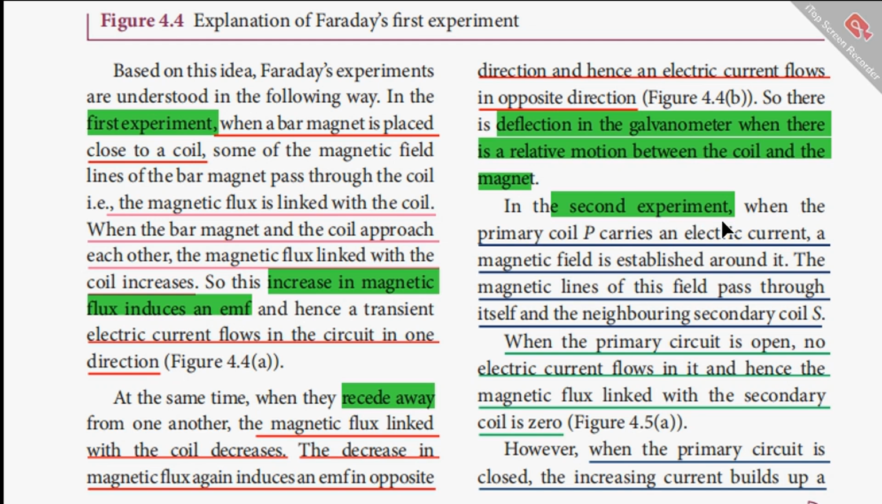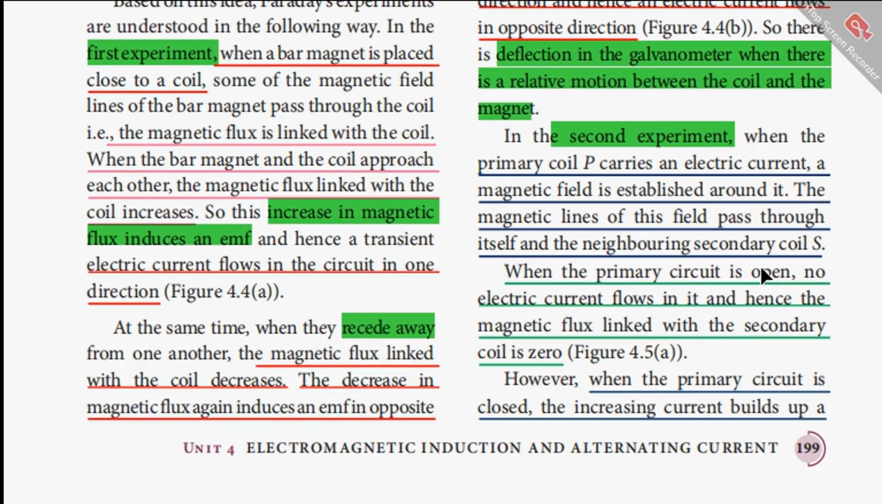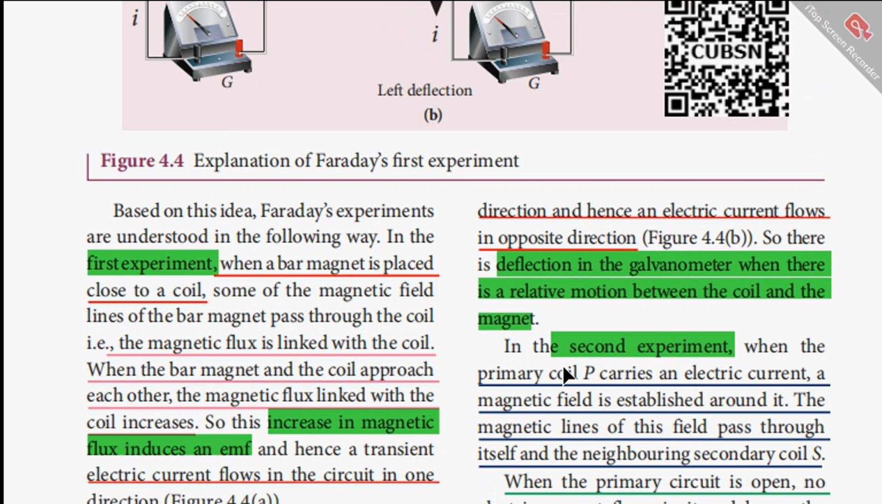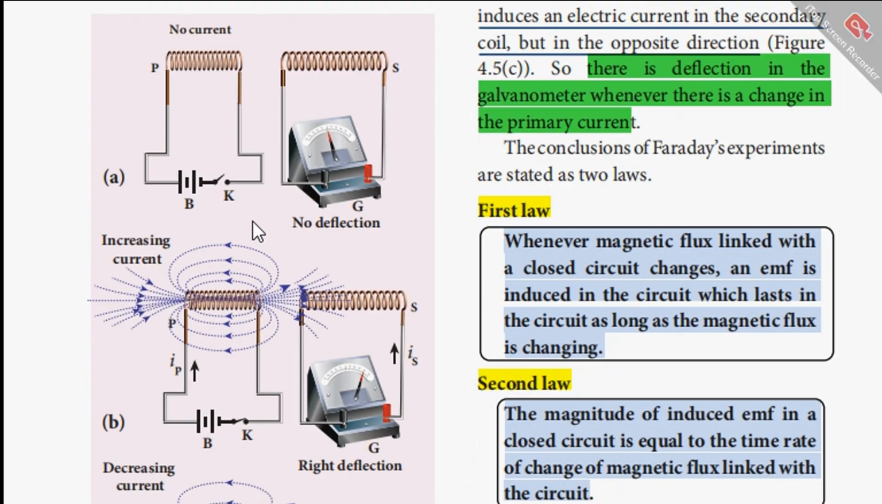In the second experiment, when the primary coil P carries an electric current, a magnetic field is established around it. The magnetic field lines of this field pass through the neighboring secondary coil S. When the primary circuit is open, no electric current flows in it, and hence the magnetic flux linked with the secondary coil is 0, as shown in 4.5a. Here, there is no current in the secondary coil.